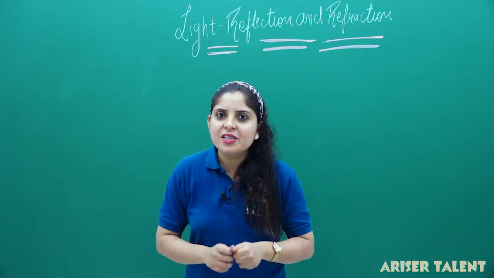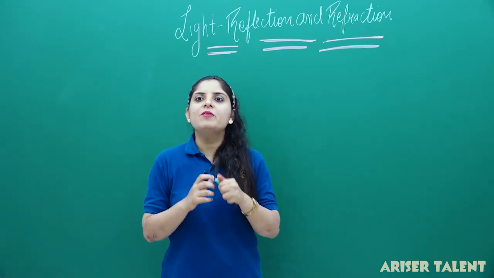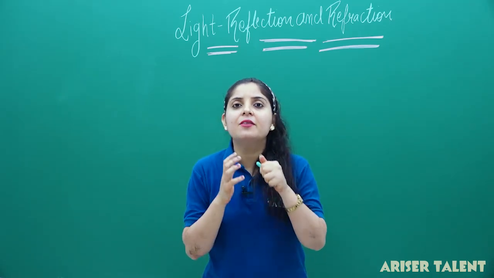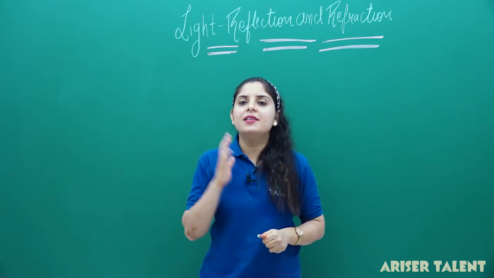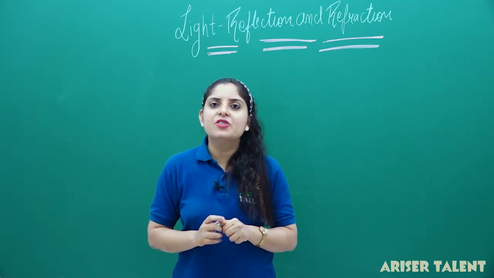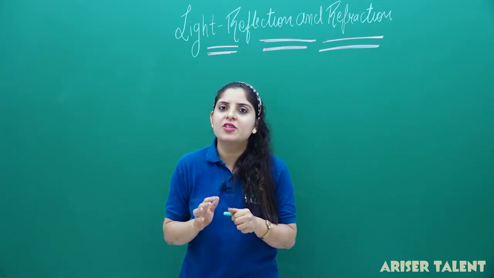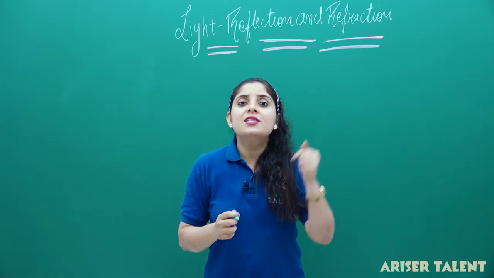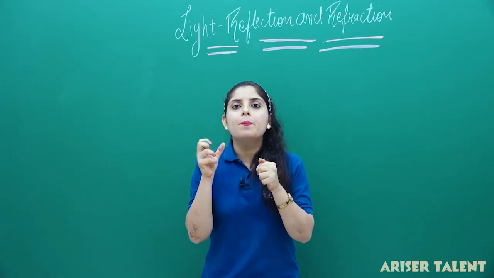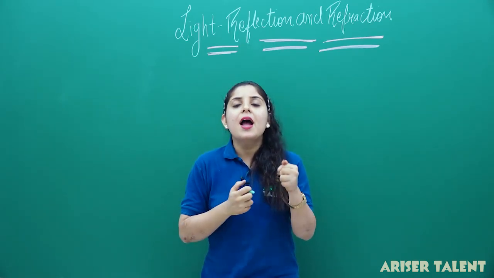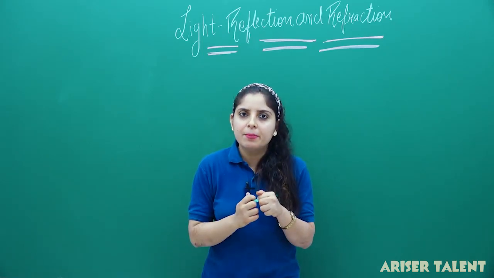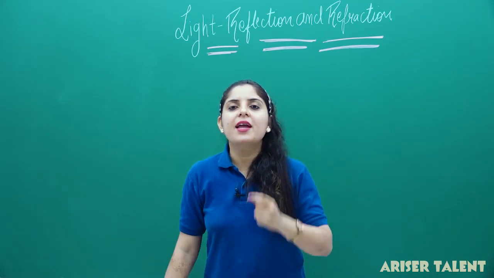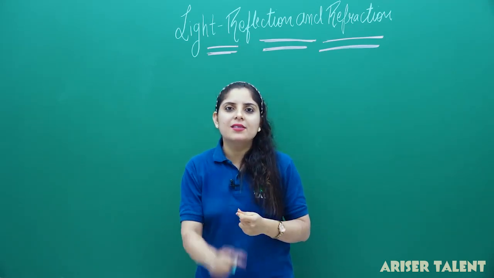I'm your physics teacher Krina, welcome you all. So what we were discussing previously, we have a discussion about a very important and very interesting chapter of physics, that is light. And in our previous lecture, we have discussed the reflection and its laws. So what actually is reflection? Reflection is the striking of any ray on a polished surface like a mirror and the bouncing back of the light ray in the same medium. So there must be an incident ray, there must be a reflected ray, and the perpendicular which can be drawn is known as the normal.